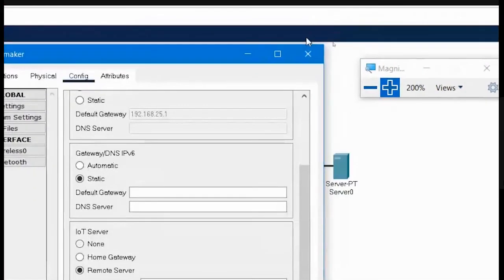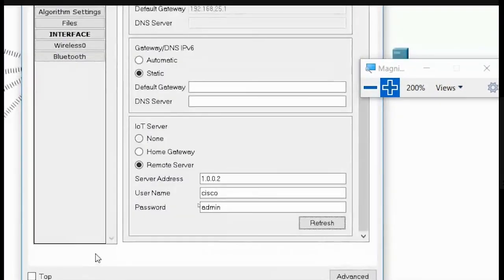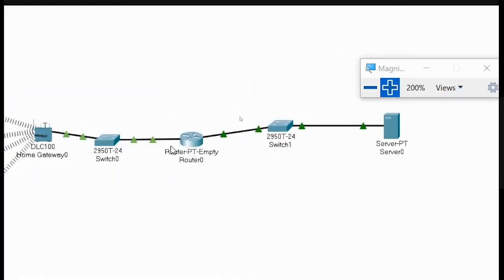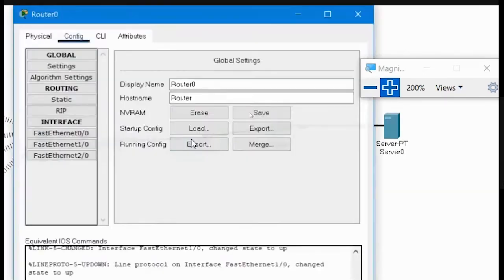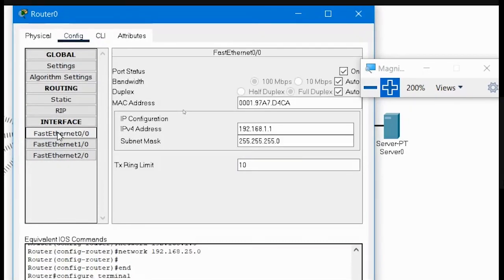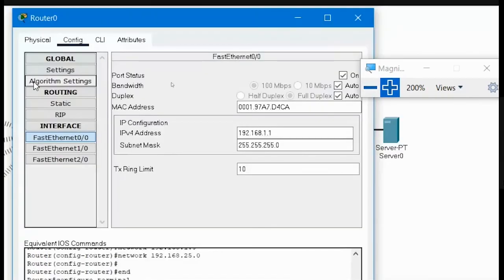Sir, I just forgot, in the router, did we do dynamic IP or static IP allocation? Are you asking about the router or the home gateway? The router. In the router you don't need to choose anything like that.